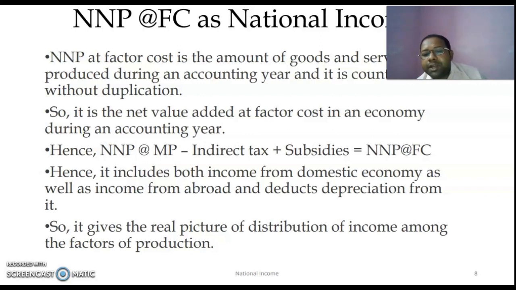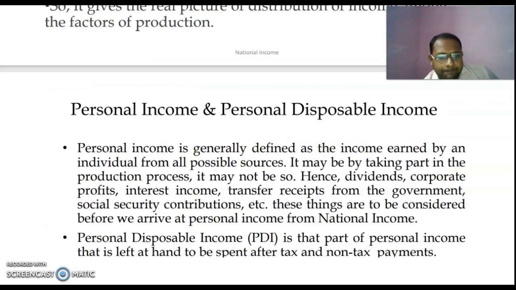So from NNP at market price, when we subtract indirect tax and add subsidies, we get NNP at factor cost. So NNP at factor cost gives us the actual concept of national income, because it gives us an idea about the entire range of production that takes place within an economy, as well as the net factor income earned from abroad by the residents of that nation.